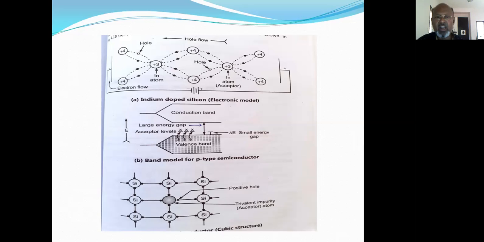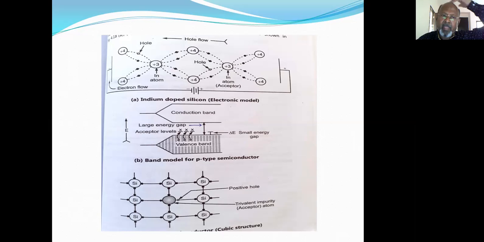Thus, in the current conduction, I have shown here the flow of electrons to the positive terminal and the flow of holes to the negative terminal. That means flow of holes to the negative terminal. Now in this case, the current is carried by the migration of positive holes, and hence this is known as p-type semiconduction, and the crystal doped with either boron, aluminum, gallium or indium is called a p-type extrinsic semiconductor.